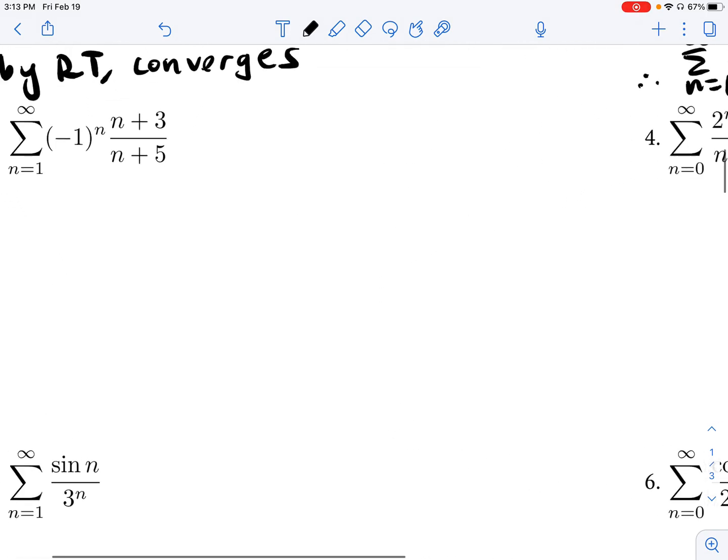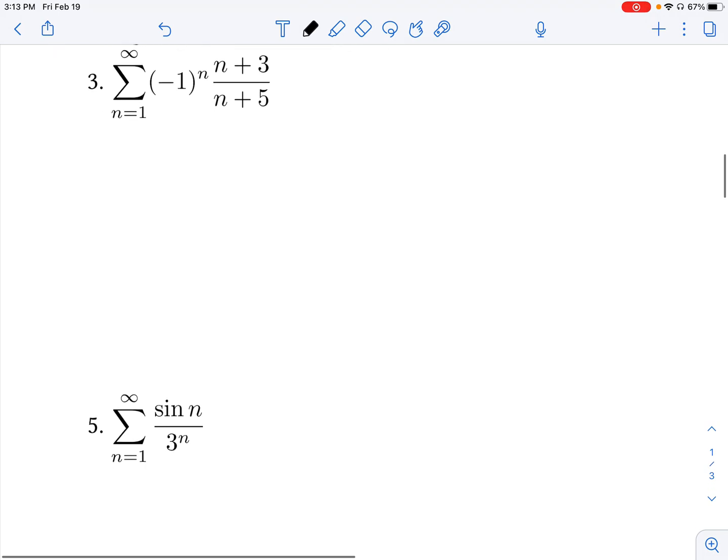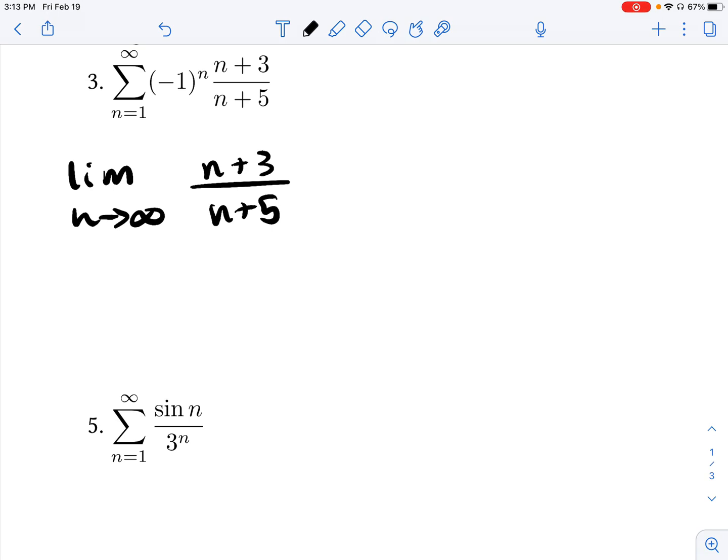And the final one over here that I want to discuss is number 3. This should take you just a few seconds at this point. I know we might be a little confused now since we've been talking a little bit about absolute versus conditional convergence, but bottom line, what do we notice about this series? A sub n is n plus 3 over n plus 5. What do we know about this series? The limit of a sub n is equal to 1, which is not equal to 0. Therefore, this series diverges by NTT.